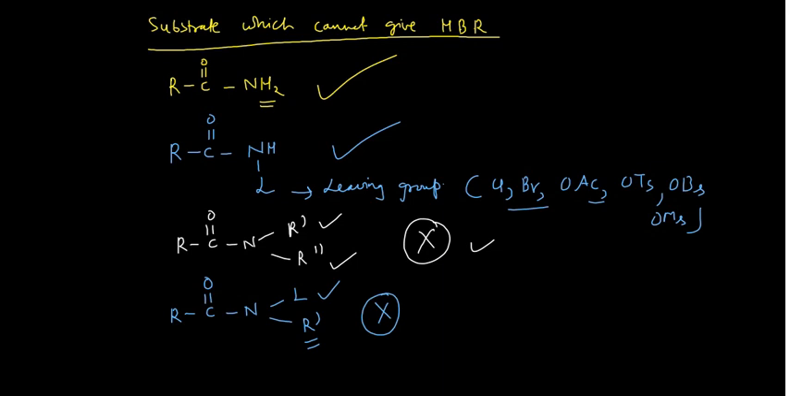So these are the things which you have to keep in mind. Your substrate either has the two hydrogens, or has one hydrogen and one leaving group. Any other combination or any other substrate will not undergo your Hofmann bromamide reaction. These are the very beautiful things which you should know.